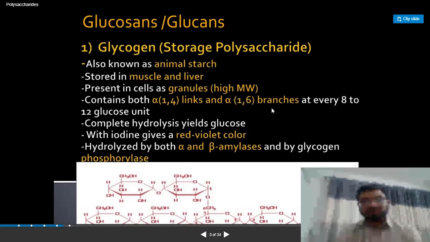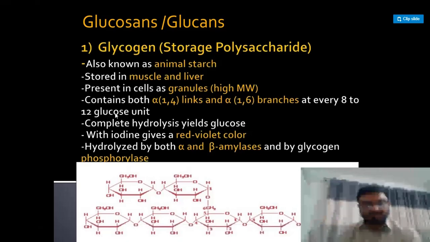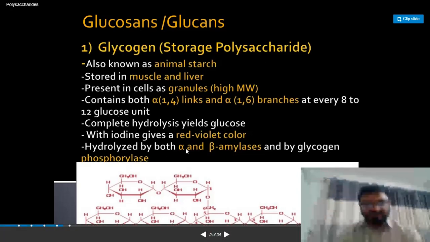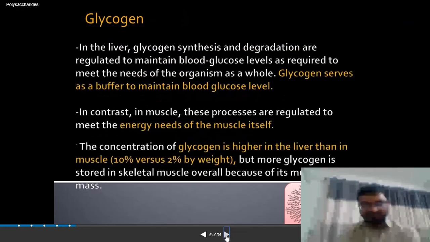So what is the difference? Here, the branching exists on average after 8 to 12 glucose units. And that can be hydrolyzed by either alpha or beta amylase in the body.